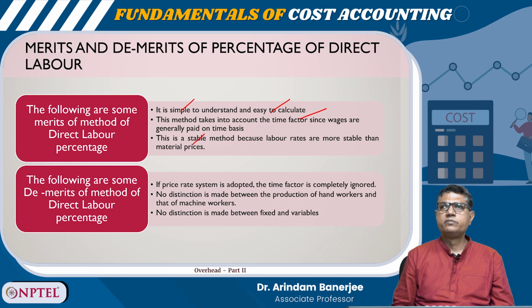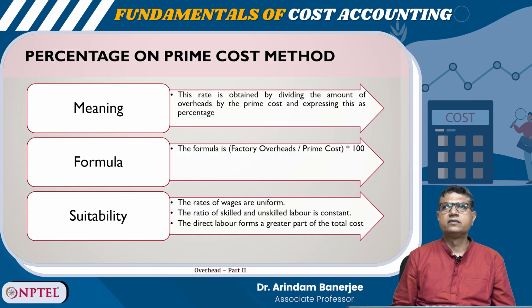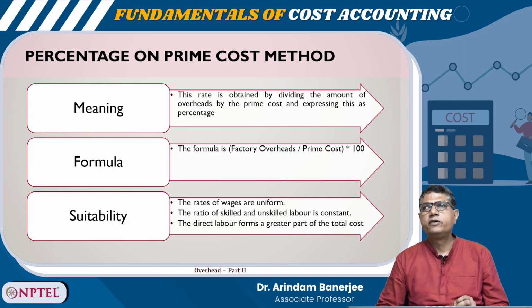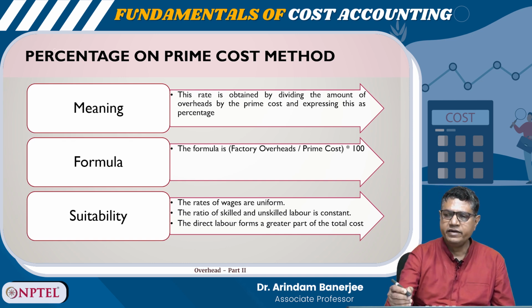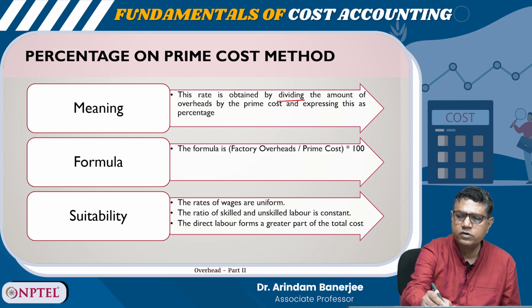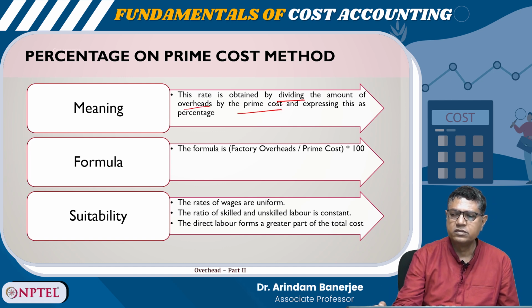No distinction is made between the production of hand workers and that of machine workers. No distinction is made between fixed and variable. So, these are the disadvantages.